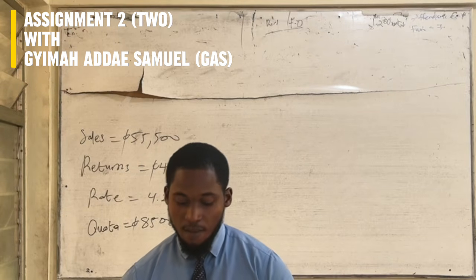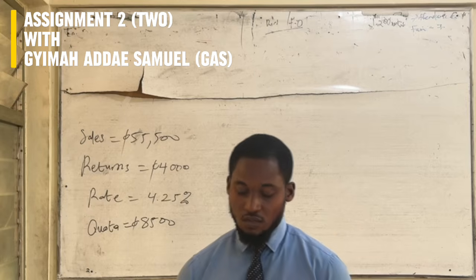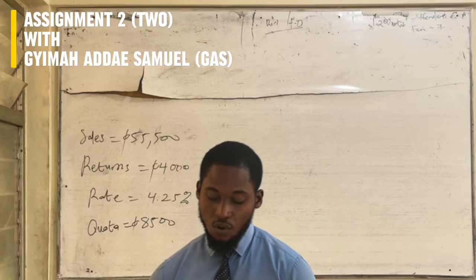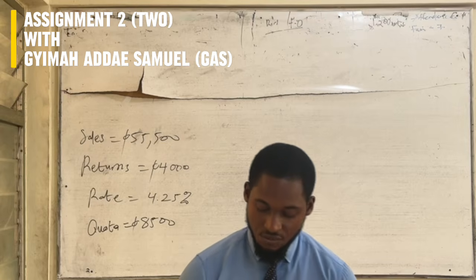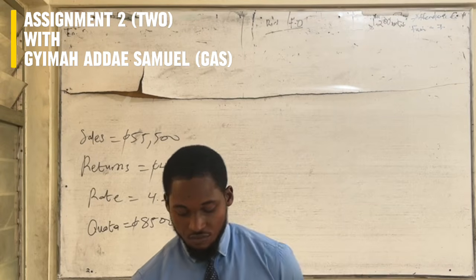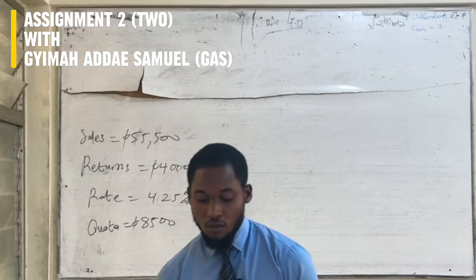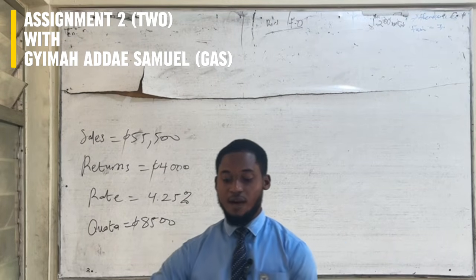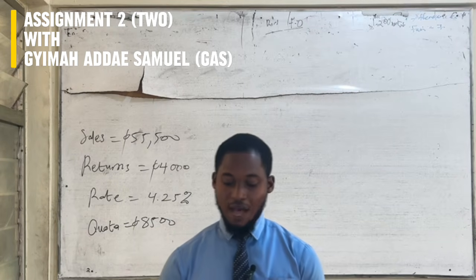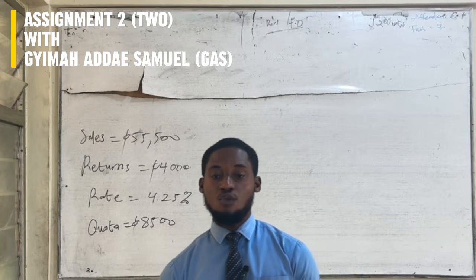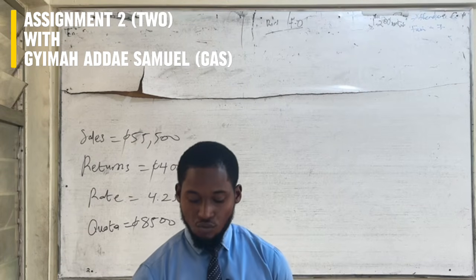So you first have to find the commission. When finding it, commission becomes commission amount times rate. Now with the question, there was a requirement given for the bonus. It says the bonus requirement is 1,200 above 47,500. So if you gain sales above 47,500, you are able to gain a bonus of 1,200 Ghana cedis.